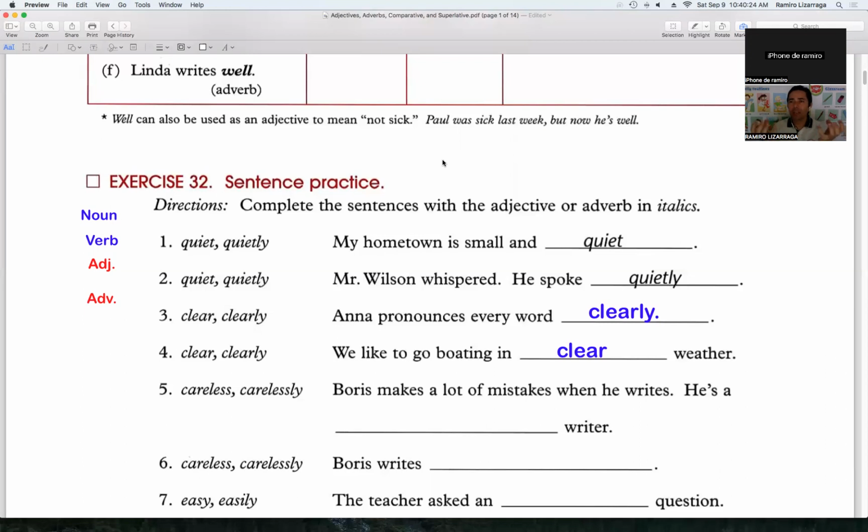Which fruit do you like? Which fruit do you want? The orange or the apple? It's something like that for which. Okay, guys, we have less than a minute.